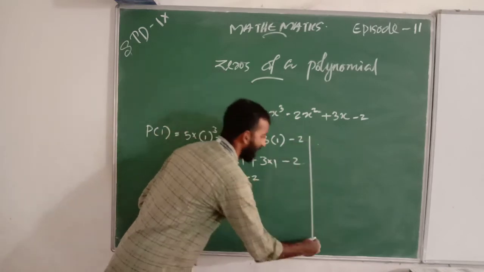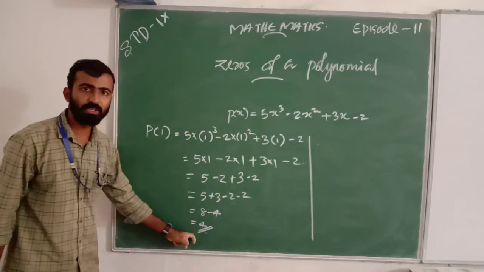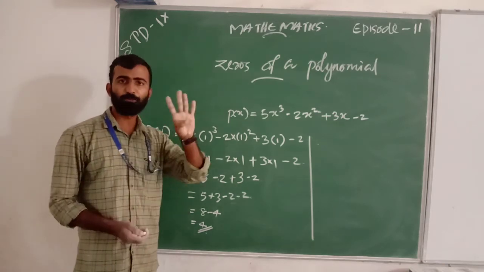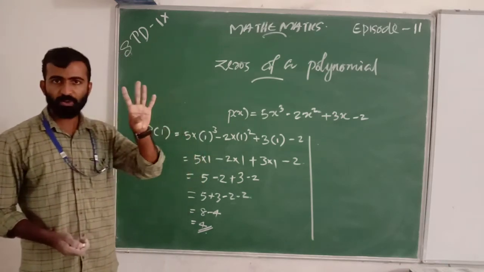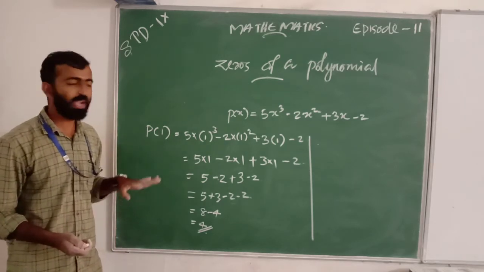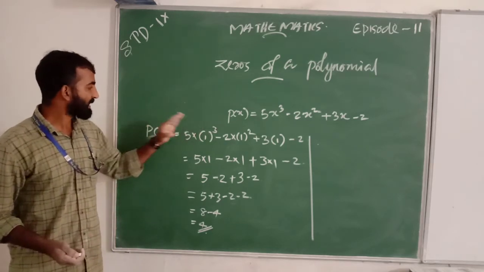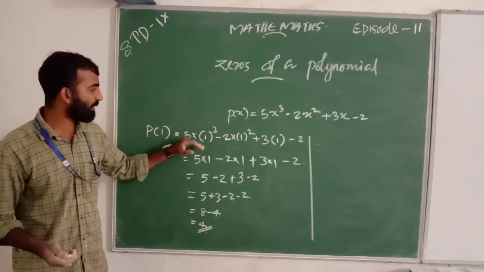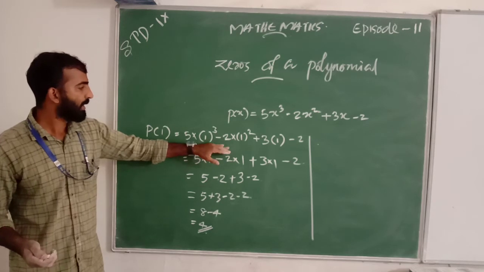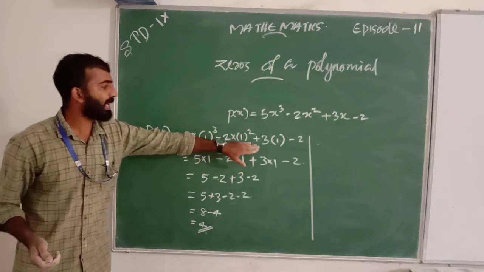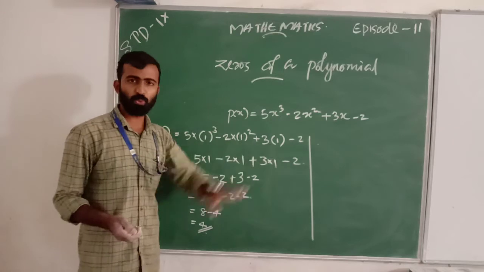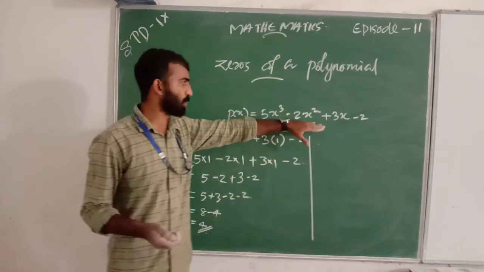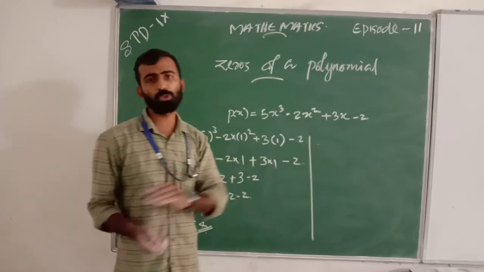What is the value of p of 1? It is 4. Which way did we find it? We replace x by 1 in all places: 5 into 1 cube minus 2 into 1 square plus 3 into 1 minus 2, because our polynomial is 5x cube minus 2x square plus 3x minus 2.